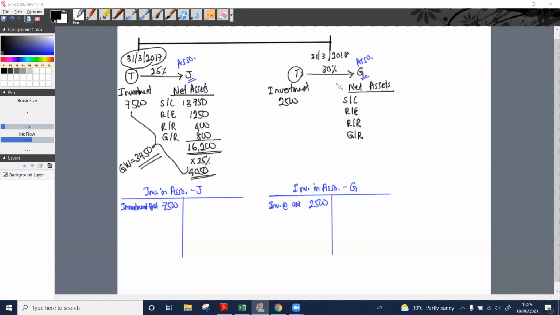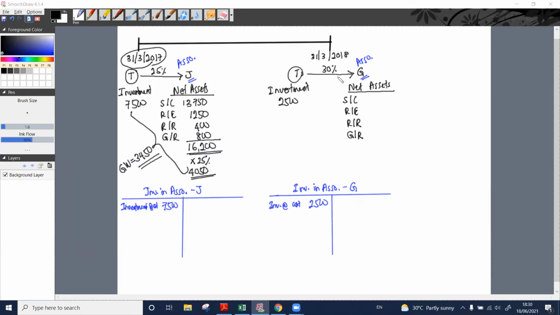Investment in joint ventures, well, yes, goodwill we need to consider, but when it comes to investment in associate, no, we are not going to take it into our books of account. Why? This amount has been already embedded here. This 3450 is inside this 7500. There is no need to show goodwill separately.